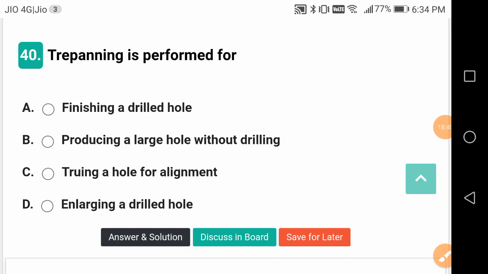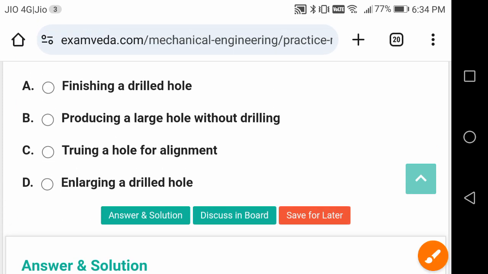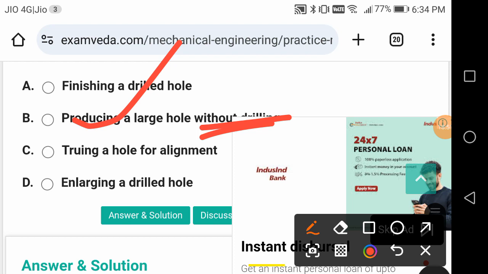Trepanning is performed for, once again, producing a large hole without drilling. Yes, so you have to underline "without drilling." Of course, it is again used for producing a large hole.